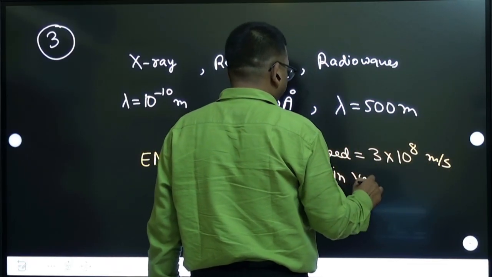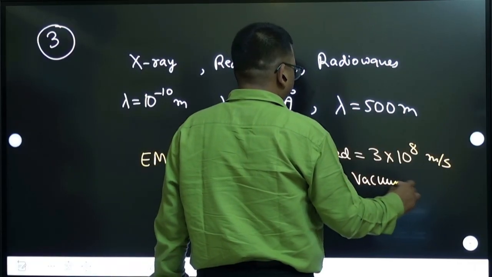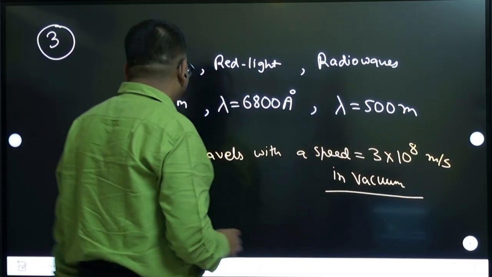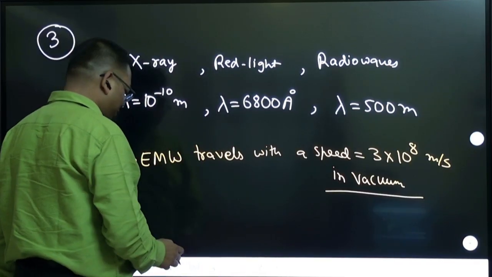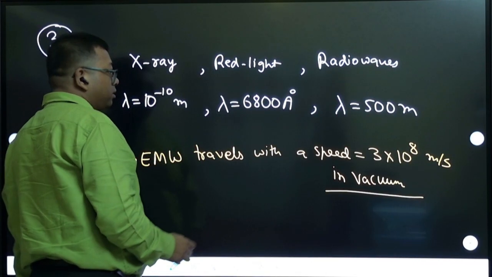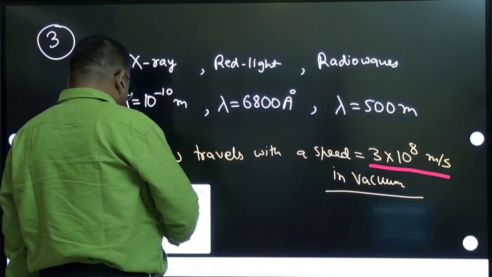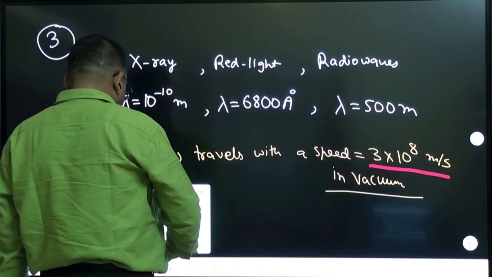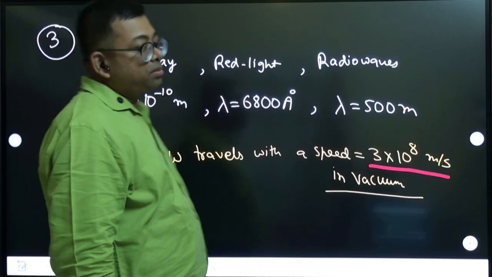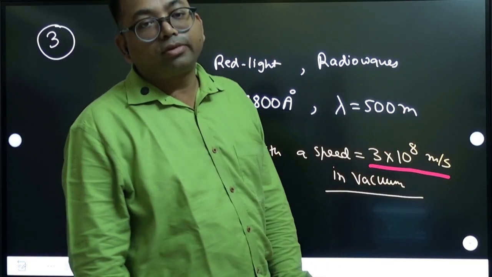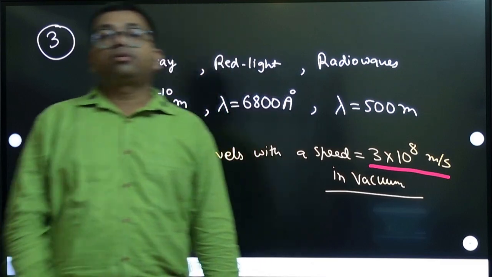Of course, in different medium, speed becomes different, but all electromagnetic waves have this common speed in vacuum. Okay, that's what I think they mean to say in that portion. I checked with the key, they mean this only in this question. Okay, clear? All of you are clear about this?